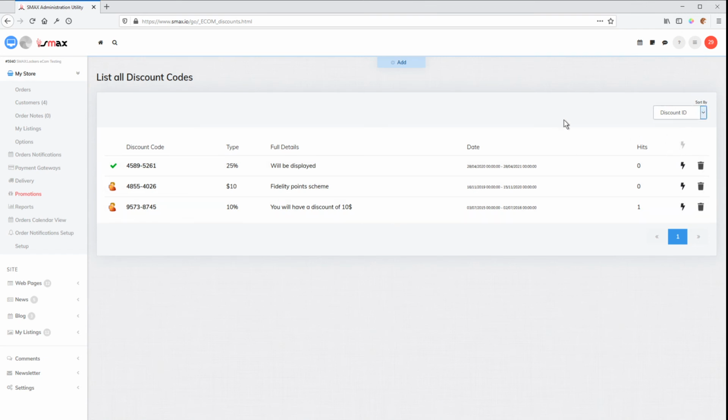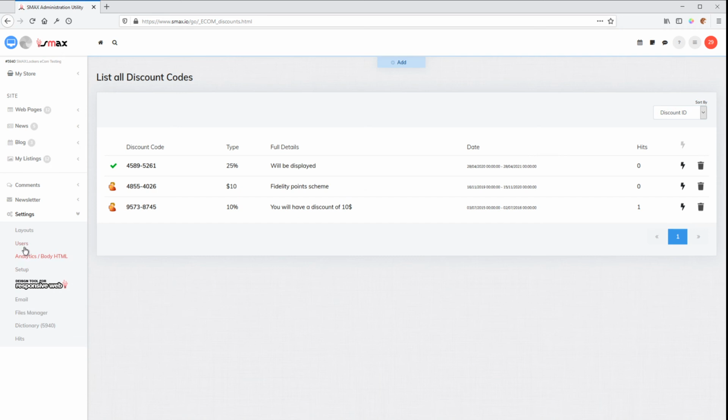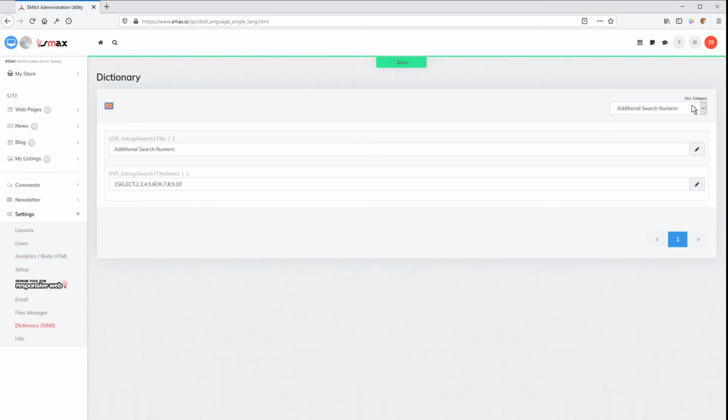So we can sort here, sort by. Let's go settings, dictionary, and we look in here. We can search for discount promotions.